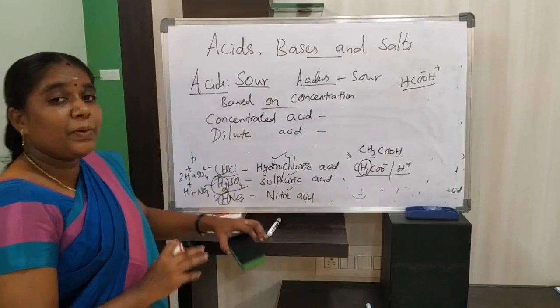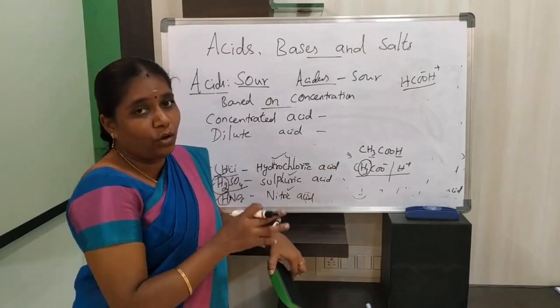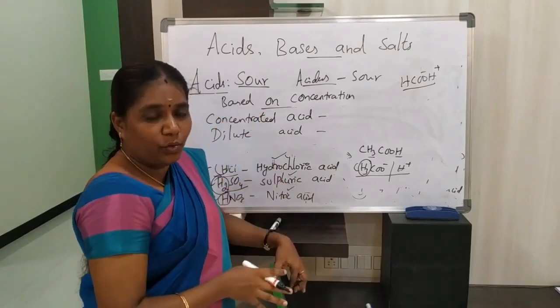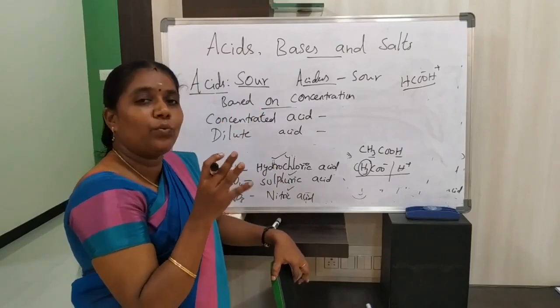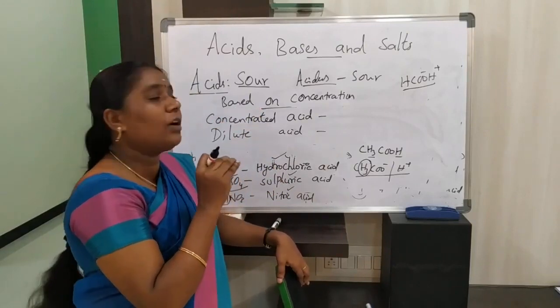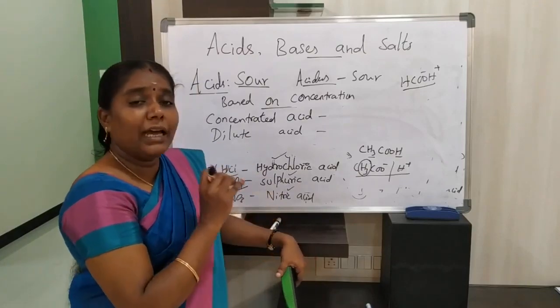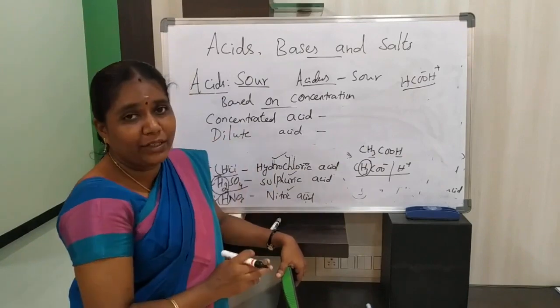See, what is meant by concentration and dilution? When acid is dissolved in water, if the amount of acid is maximum and water is minimum, it is called concentrated acid, and if the amount of water is maximum and acid is minimum, it is called dilute acid.